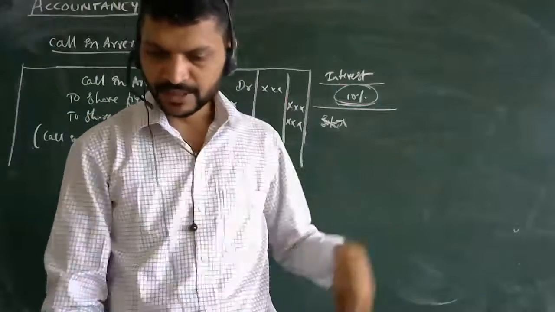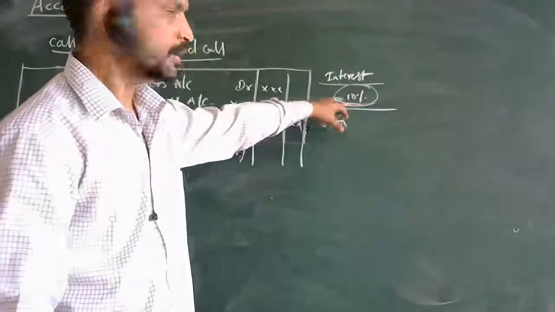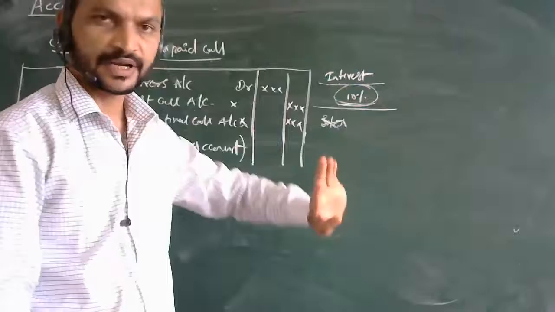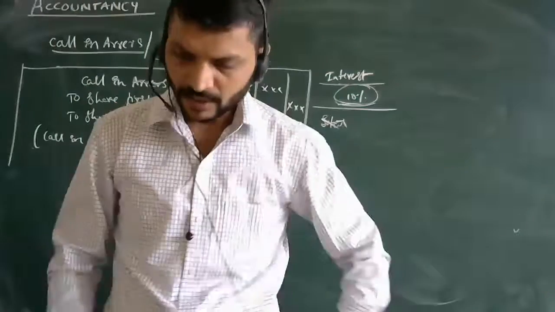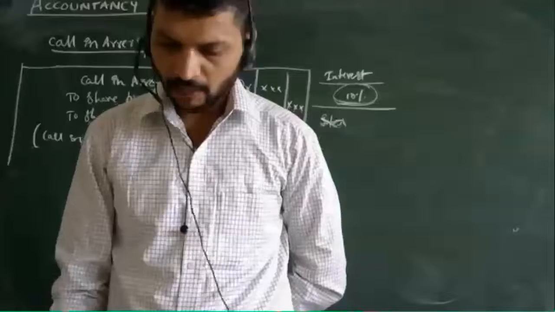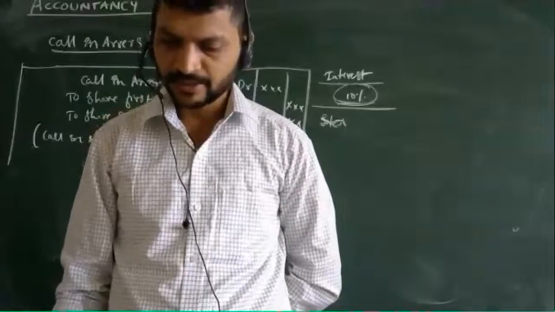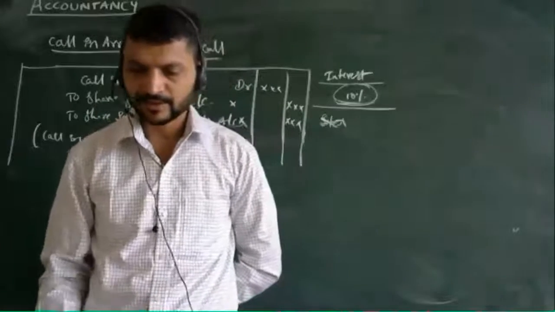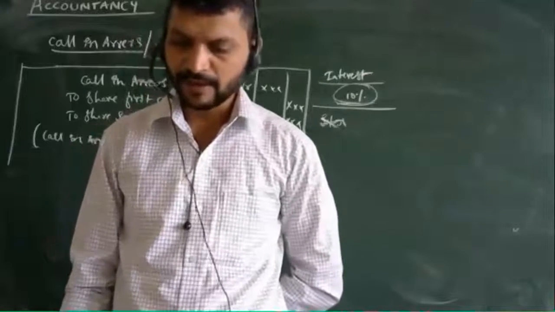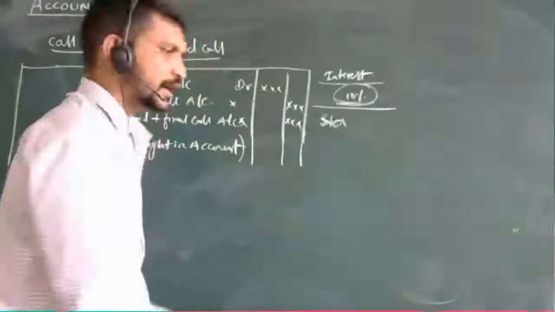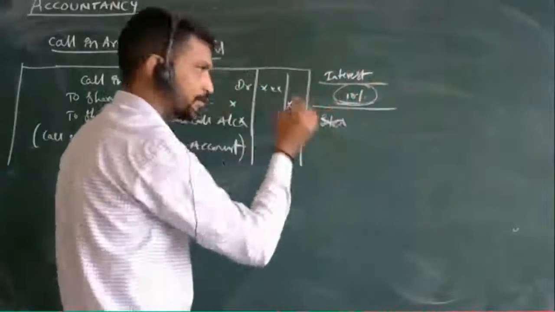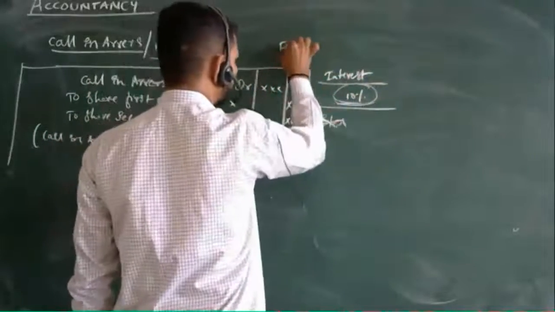Interest can be charged here as per the articles. The shareholder shall pay interest on the unpaid amount for the period between the day fixed for payment and the time of actual payment. The fixed date is as given for the first call.